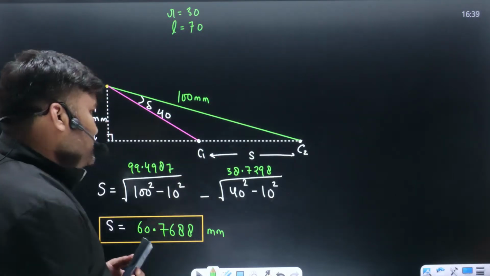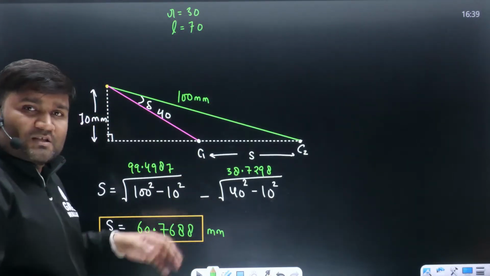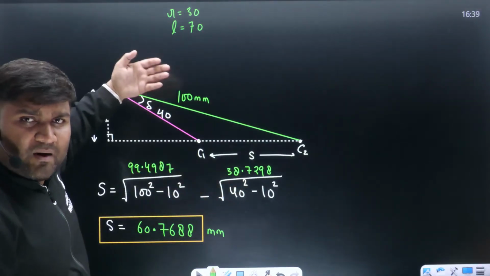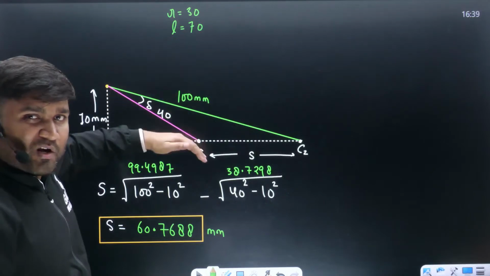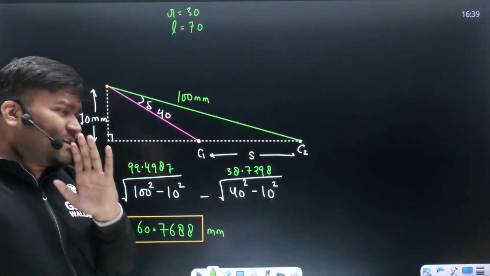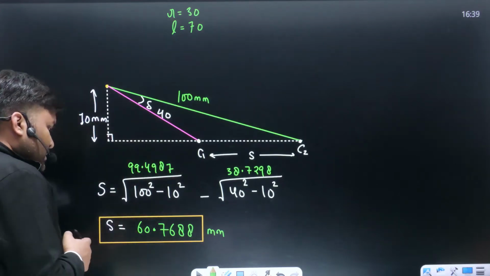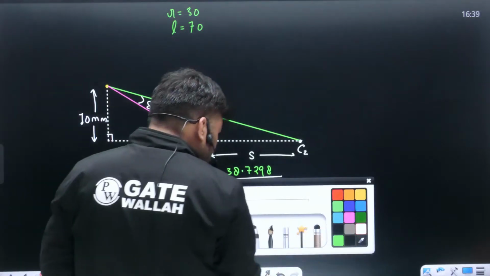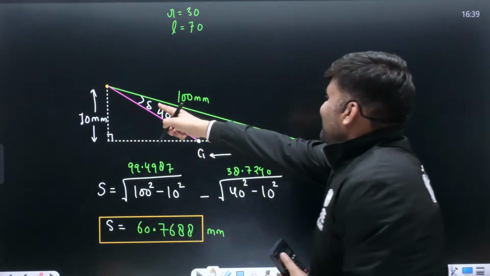Don't worry, beta. First let me solve this question, and then whatever you will say, sir, if the eccentricity is above, what is going to be the change? If the motor's direction is reversed, what will be the change? I will discuss everything, just don't worry. The stroke value you have already calculated. This delta value we can calculate.